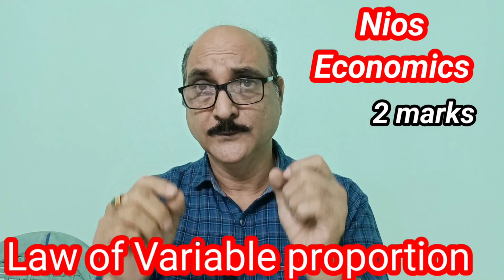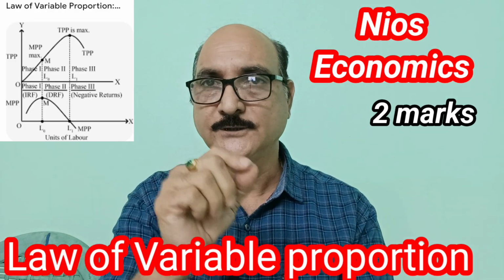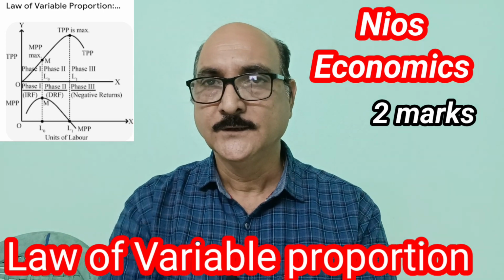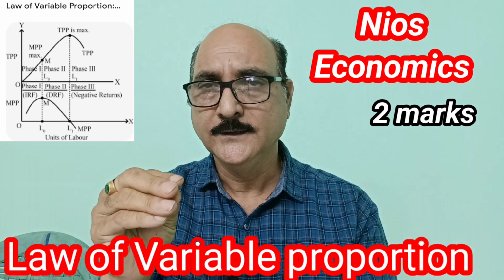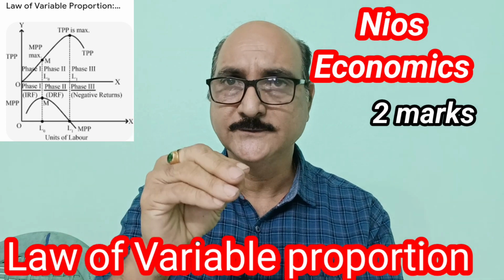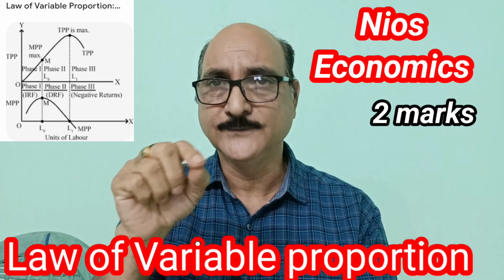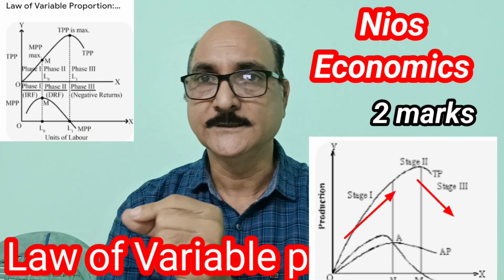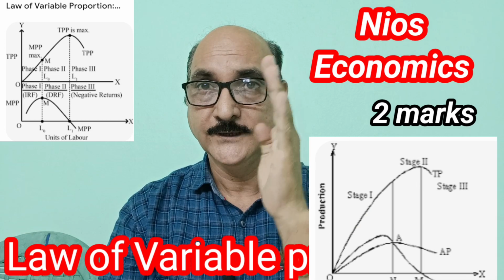What is the law of variable proportion? If this comes, first point, it's a law of production. Second point, if you apply variable factors such as labor and capital on a fixed factor, the production will first increase then decrease. Okay, this one is the law of variable proportion.